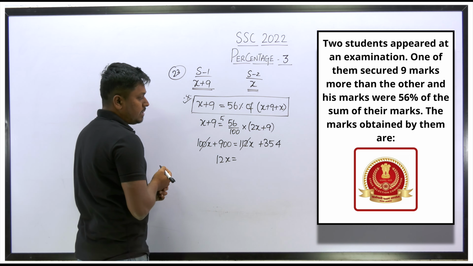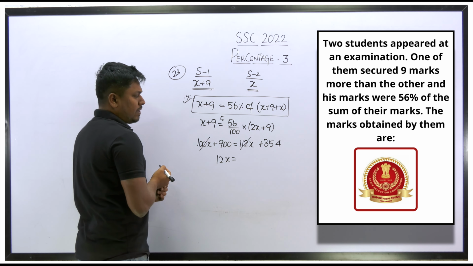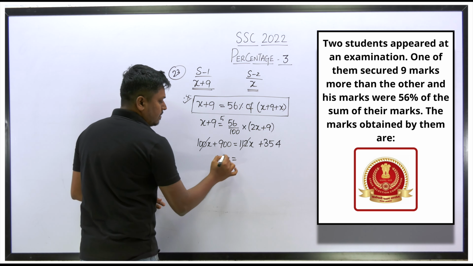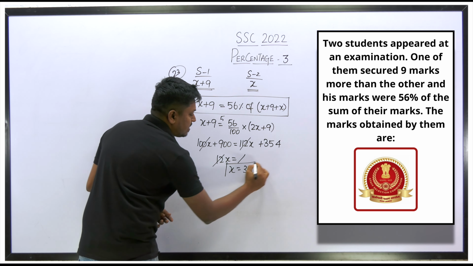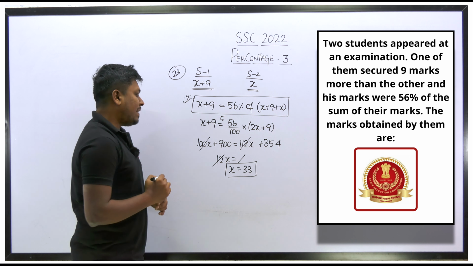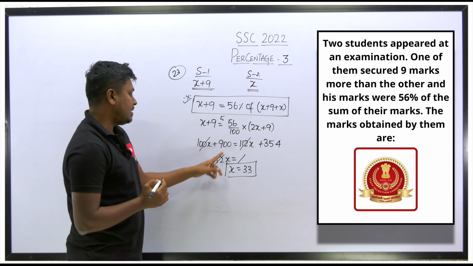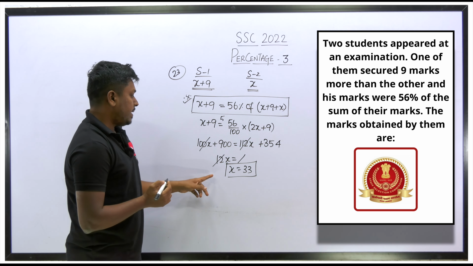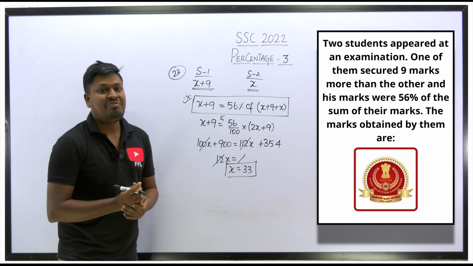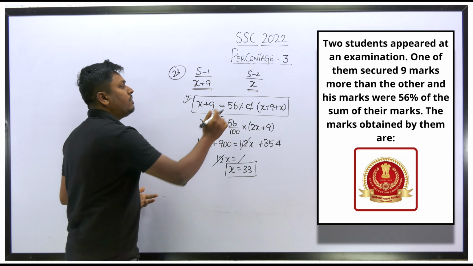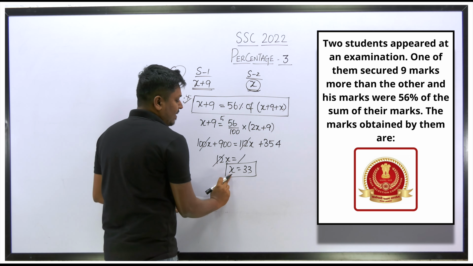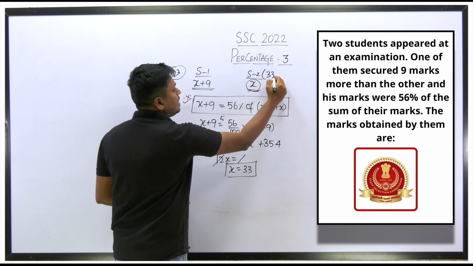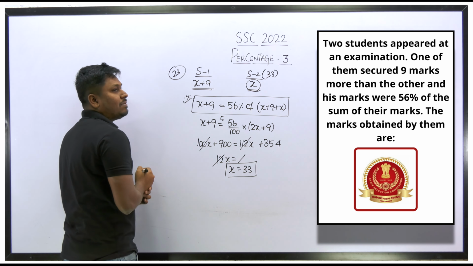So the resultant x will be 396 divided by 12. We can cancel 12 times, and the answer will be 33. 12 threes are 36, so finally we got the value of x is equal to 33. So we found the score obtained by the second student, because the value of x is 33. So we can say that the marks obtained by the second student will be 33.